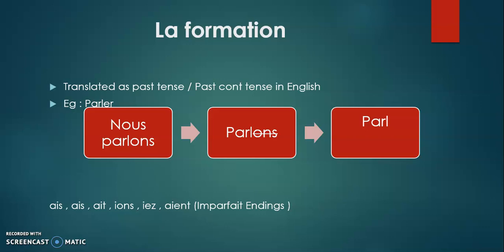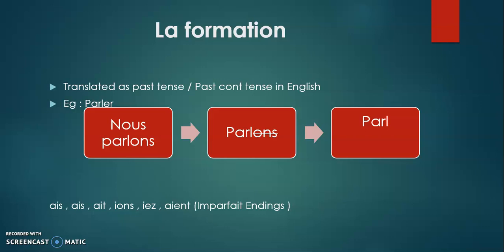What do you mean by stem in French grammar? The part to which you add the specific endings to form the specific conjugation is referred to as stem in French grammar. Here, let's take the example of the verb parler. The nous form conjugation of parler is P-A-R-L-O-N-S. You will drop the ending ONS and the stem that you get is P-A-R-L. To this, you will add the imparfait endings.